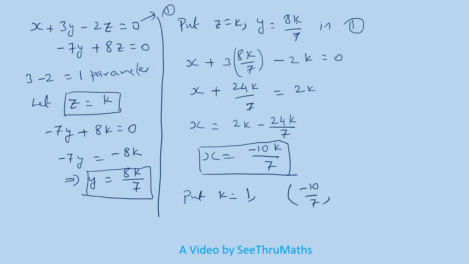The value for y becomes 8 by 7. And the value for z becomes 1. This is another solution. In the same way, if you put k equal to 2, 3, 4 or 1.5, any number, according to that I will get different points. So I get an infinite number of solutions.